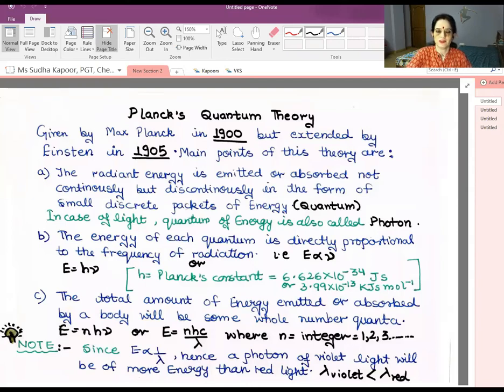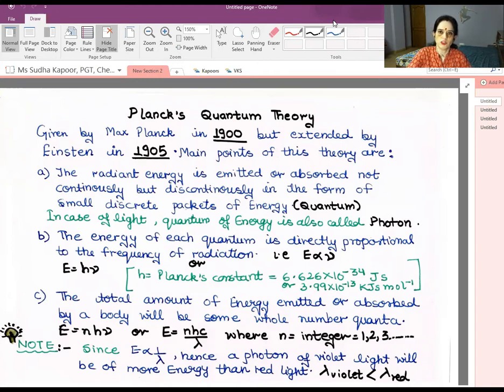Hello children, we are on lesson 2, structure of atom, chemistry class 11. Till now you have gone through a few important topics of this lesson, that is the electromagnetic spectrum, electromagnetic radiations, types of spectrum, and also came to know about the hydrogen spectrum. So the main concept that is going to arise now is the Bohr's model.